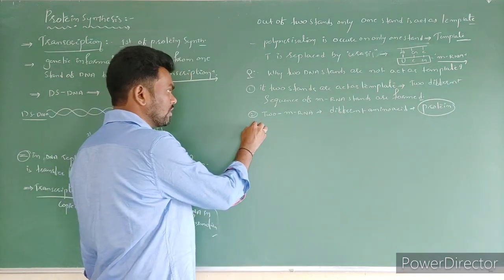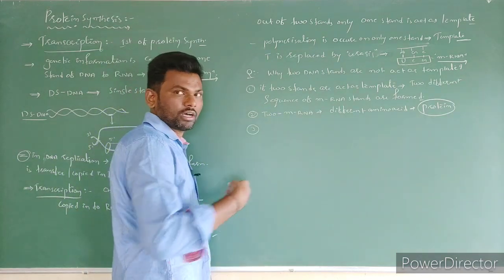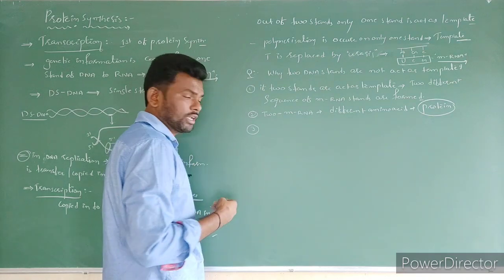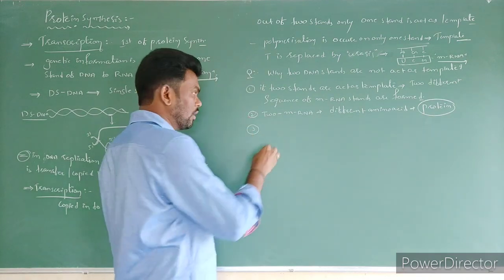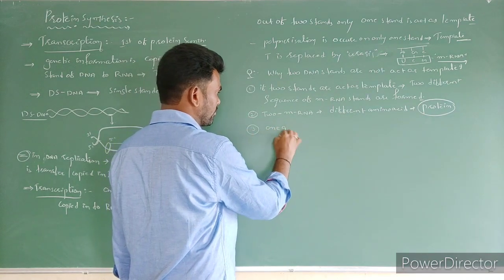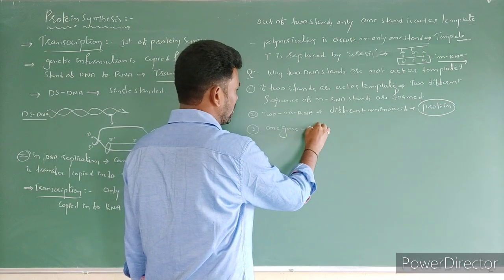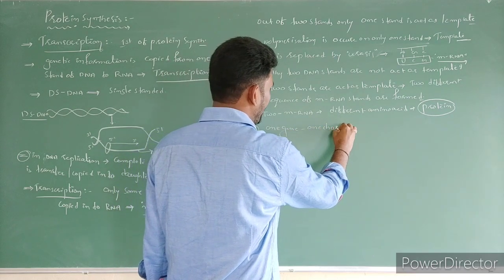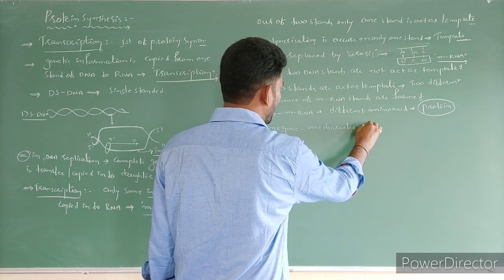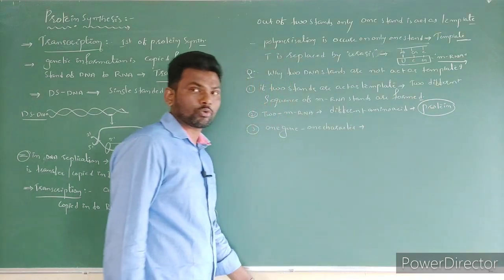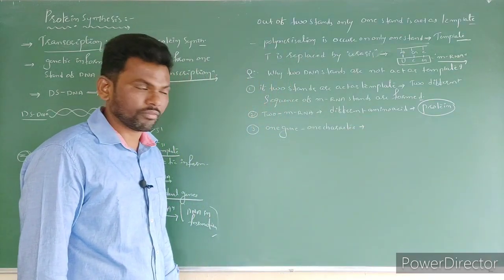But our concept is what? It means what we gained as knowledge from DNA: one gene, one character. One gene is going to code for only one type of protein, not two types of proteins, right?